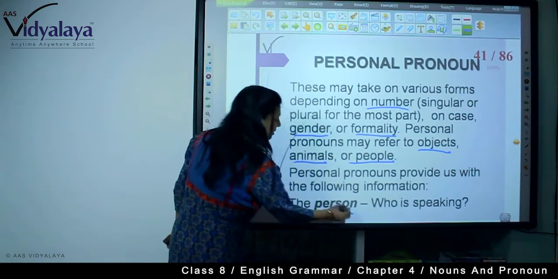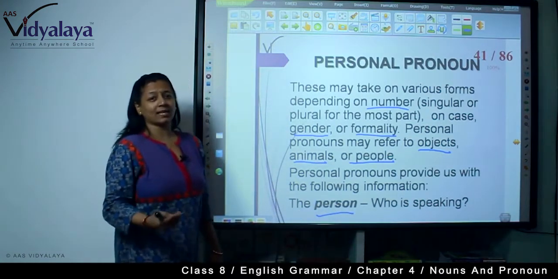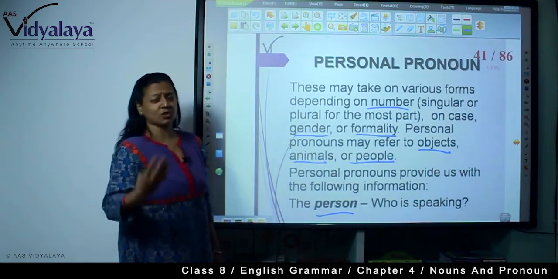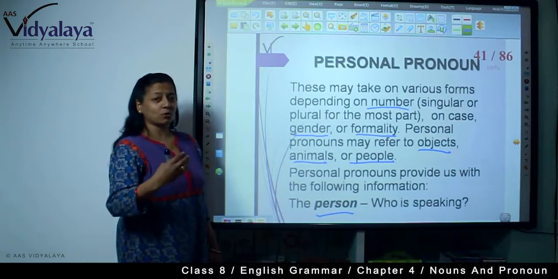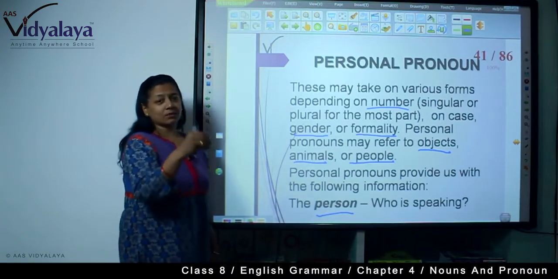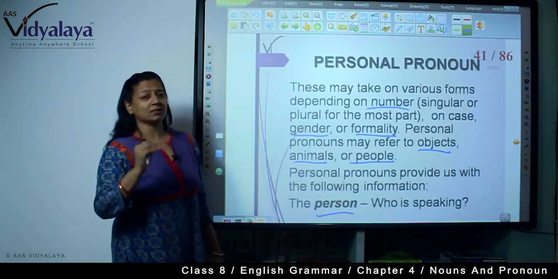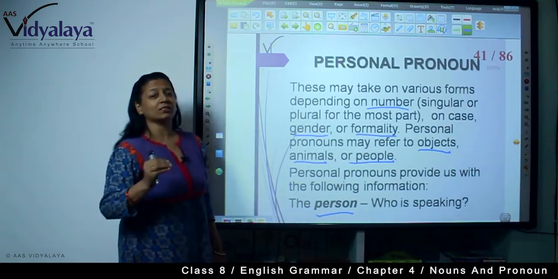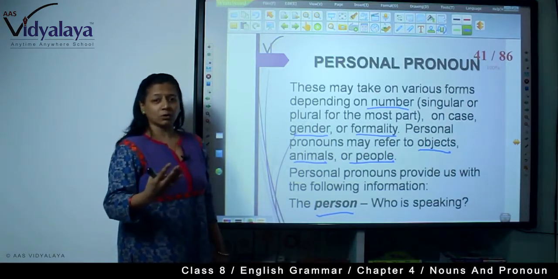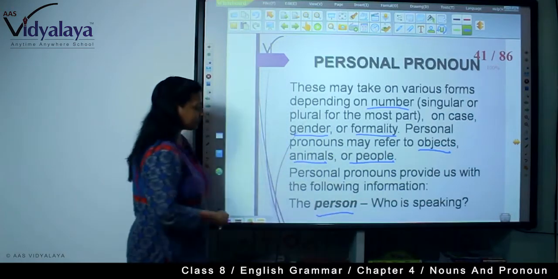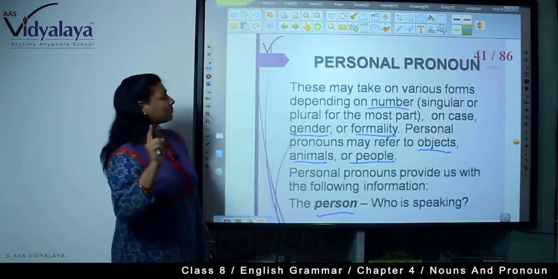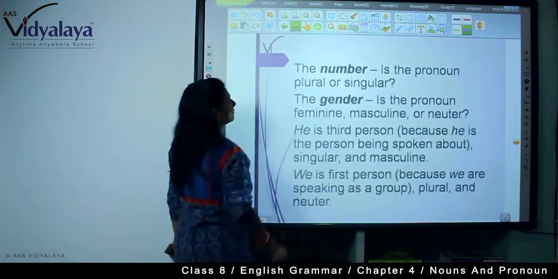The person who is speaking. You can say he is speaking, she is speaking, they are speaking. So you can understand whether the person is singular, whether the person is female or male, or whether the number of persons is more than one. So we can say who is speaking. So you can understand the person with the personal pronoun.